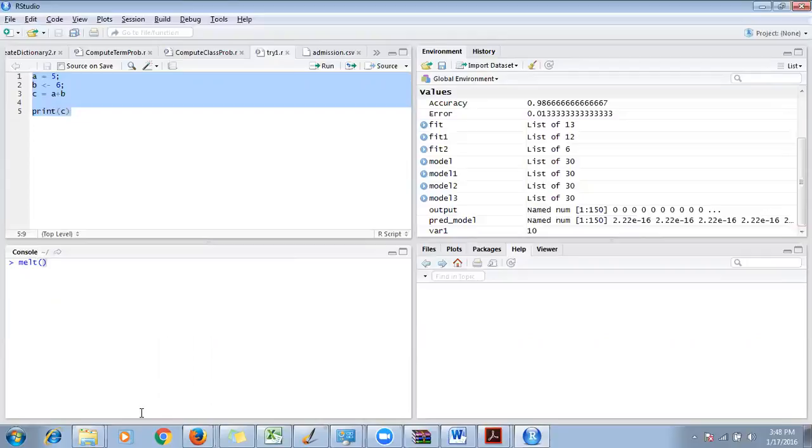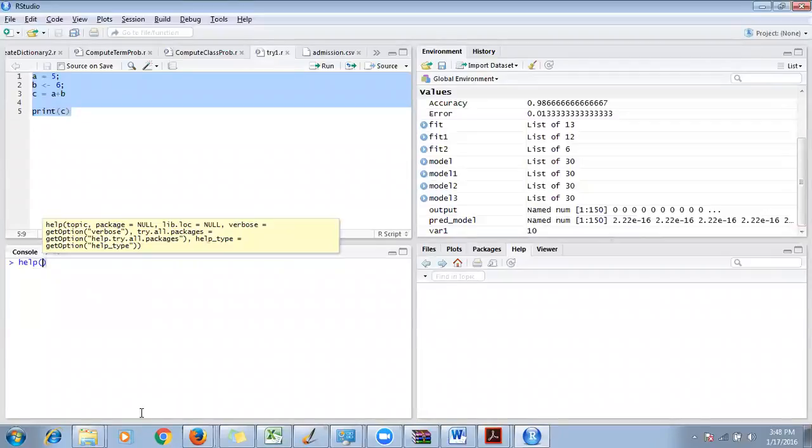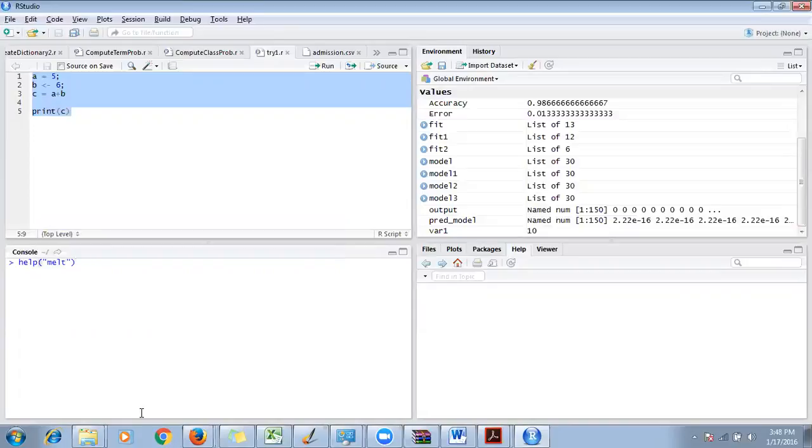And inside a function, you have to send some parameters, but I don't know what parameters to send and how to send them. In that case, I'm going to type help, then inside double quotes I'll type melt. Here also you have to write the exact name of the function, and it is case sensitive.